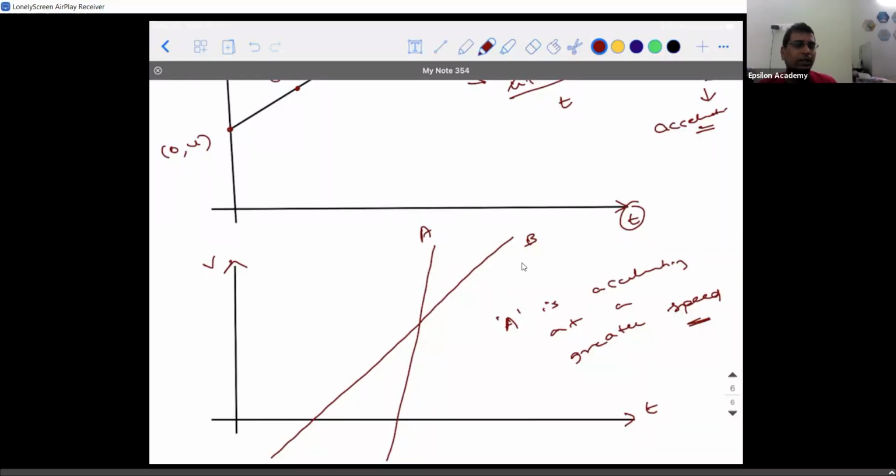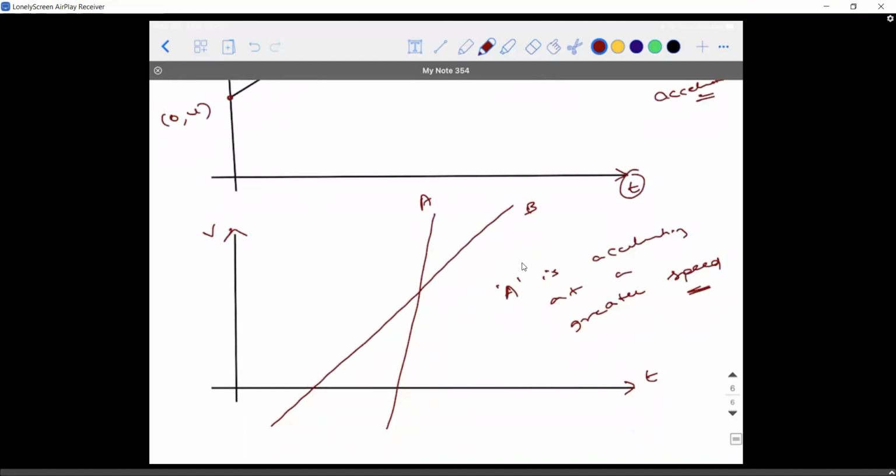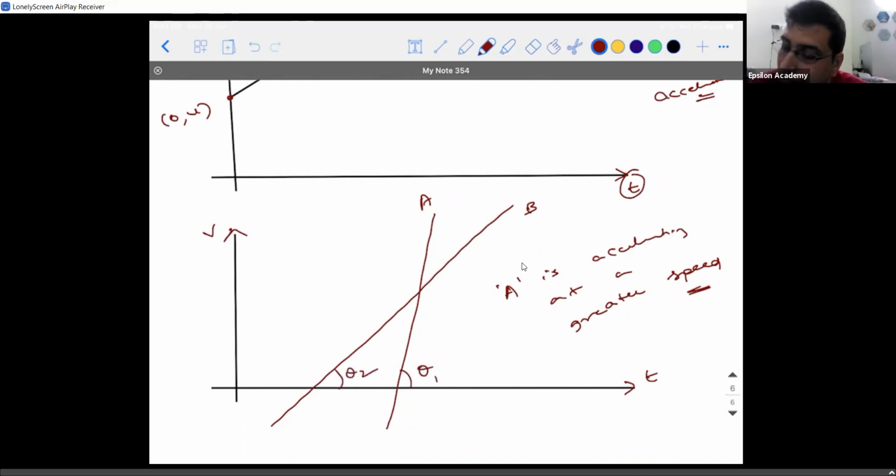It can be greater or lesser, but it will definitely have a negative sign. Here, the object is decelerating, and here the object is accelerating.